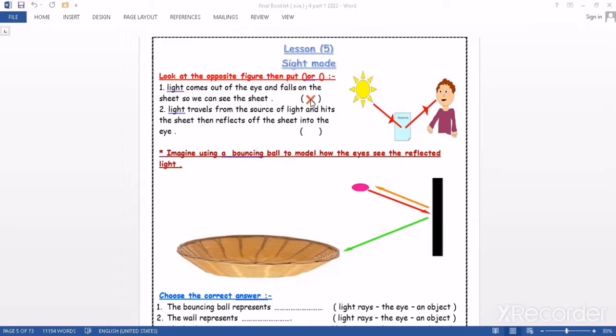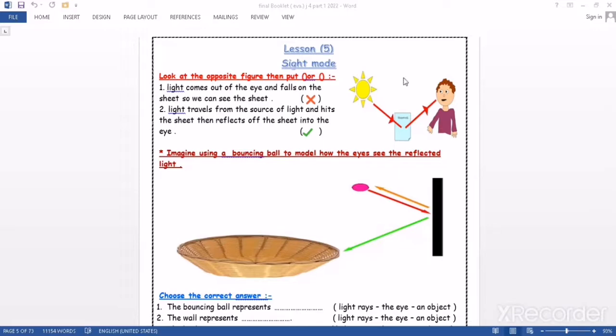Of course not. We said that light reaches the eyes, not comes out of the eye. Light travels from the source of light to the sheet, then reflects off into our eyes so we can see. Sure, it's correct.